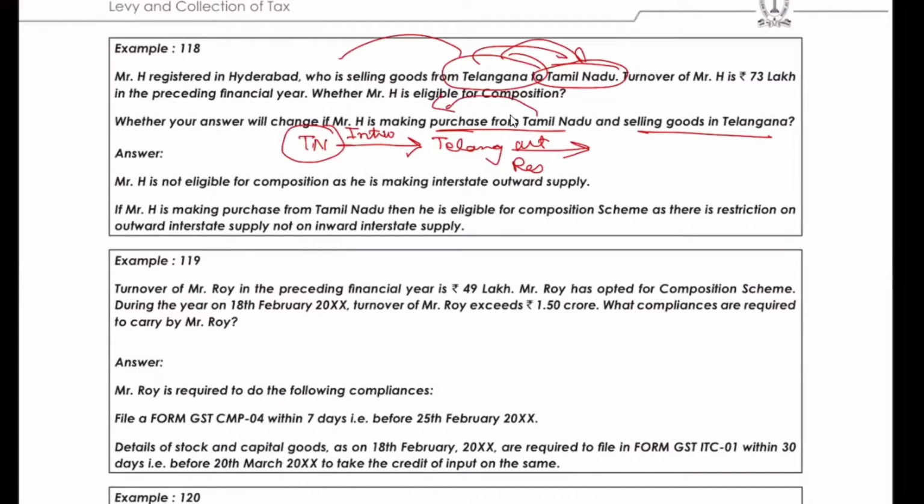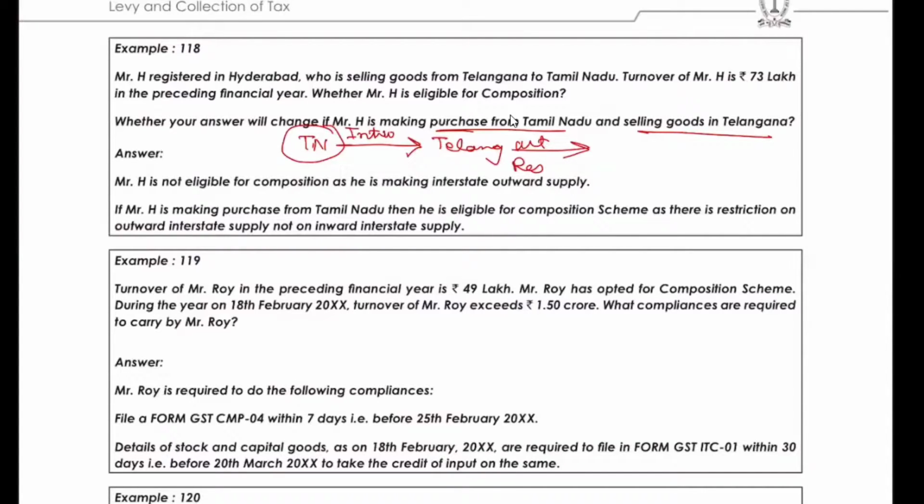Correct. But for the inward supply also, we might have read a condition that it should not be there in the stock. No, that is on the day you are opting for it. I told you, forget that condition. See, it is having a cross effect now. That's why I have not included that in my notes as well. Even in the Act, none of such conditions are given.